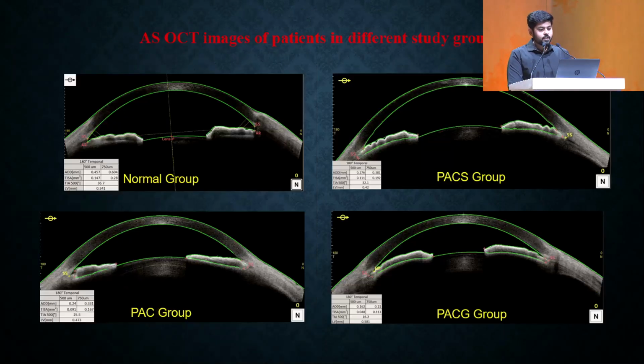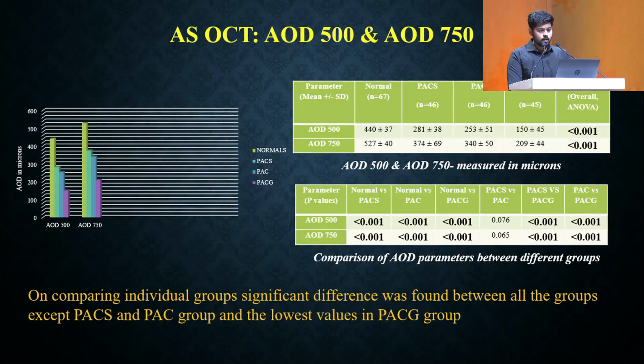This slide shows the AIOS2025 findings of patients in different groups, and as we can clearly see, the angle gets progressively narrower in the advancing stages of angle closure disease. The measured AIOS2025 angle parameters, angle opening distance measured 500 and 750 microns from the scleral spur, showed a significant difference between all groups except the PACS and PAC group, with the least value in the PACG group.